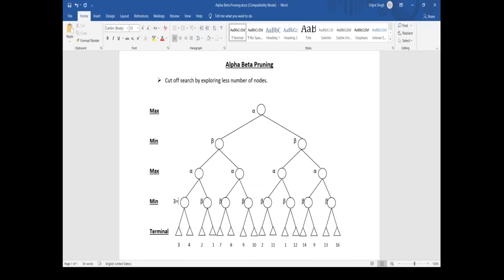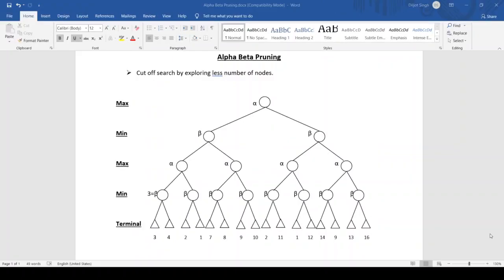After traversing these two nodes, the value of beta comes to be 3, and we put the same value, that is the min value, in the alpha. So we put the same value of 3 to alpha, right? So now alpha becomes 3.